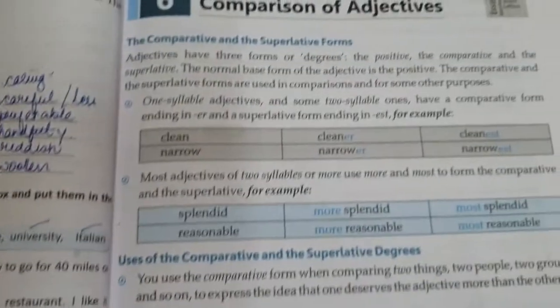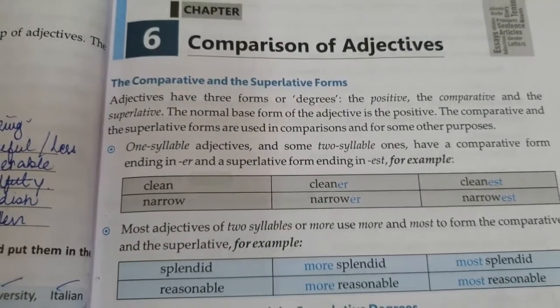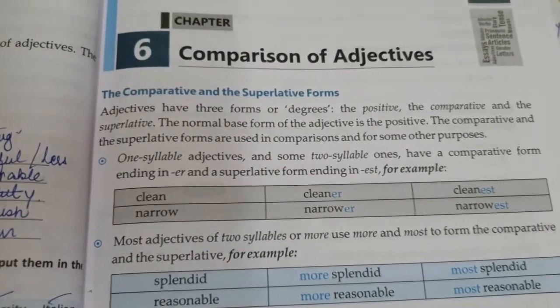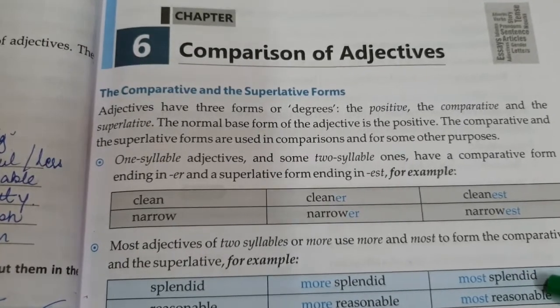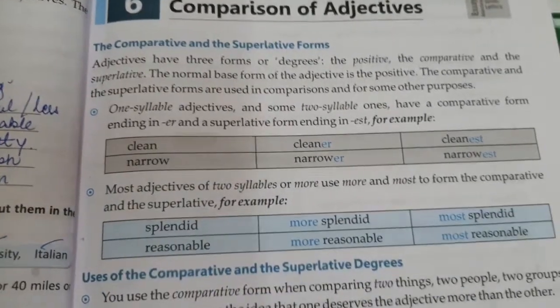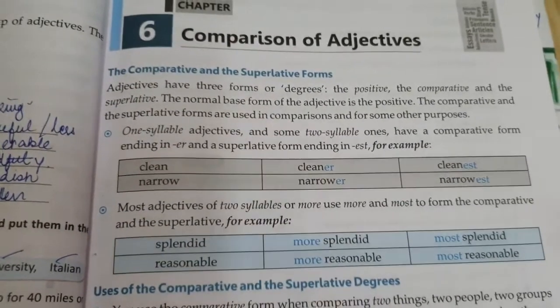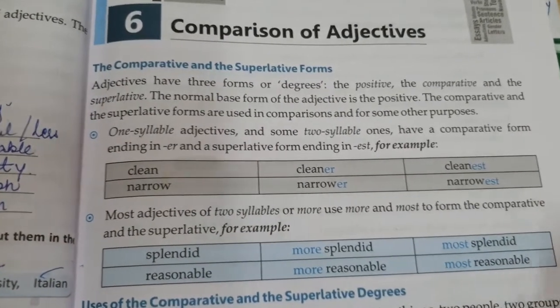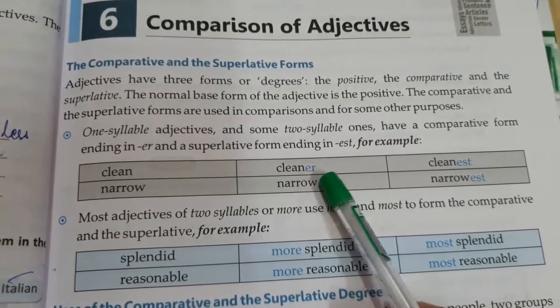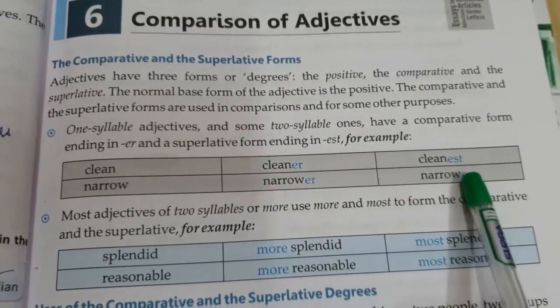Next we have the comparison of adjectives. Adjectives have three forms: the positive, comparative and superlative. The comparative and superlative forms can be made by adding er and est.